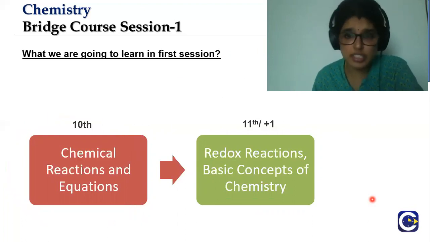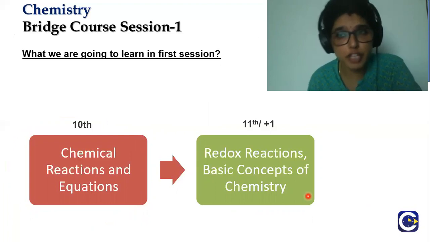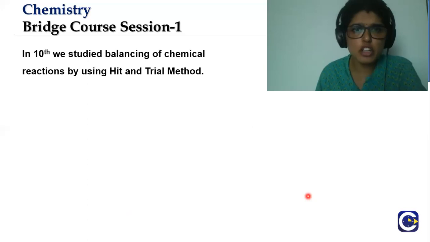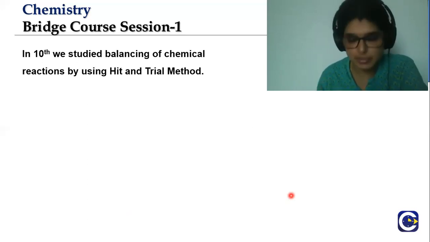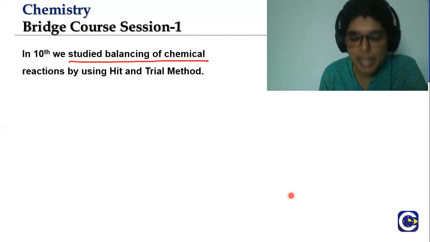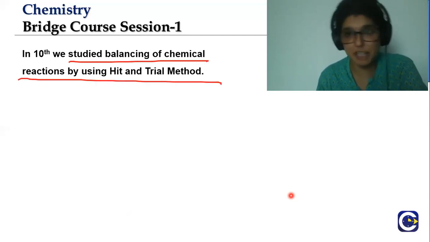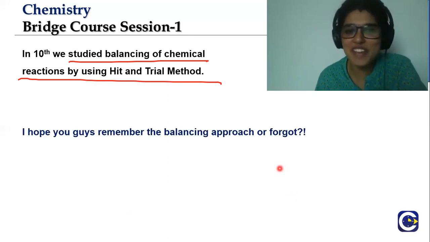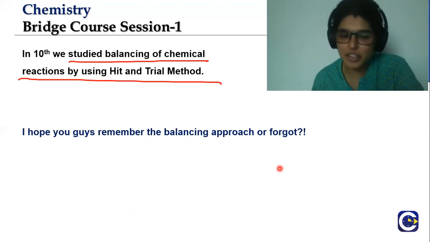So in this redox reactions, you'll be learning about how to balance it, what kind of elements will form redox reactions, how to identify all this. But we are not going to talk about those redox reactions here. We are talking about balancing. So far you have learned balancing by hit and trial method, right? Balancing of chemical equations. How many of you remember the balancing equations, or did you forget about it? We'll try to do an example. Yeah, we'll try to solve it together.